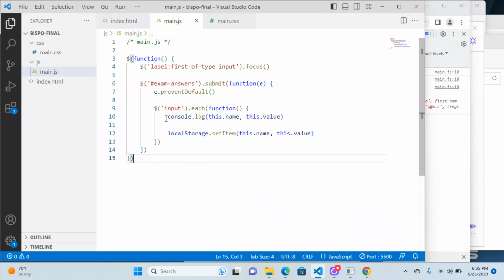And again, this part is optional. And if you couldn't figure out how to do this, then you can get partial credit just by doing the console.log and leaving it at that. Okay, so that's it.